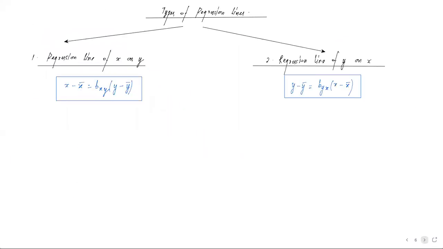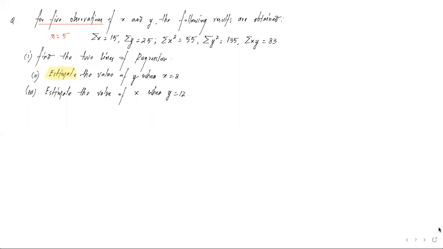This is what we see in this question: we need to estimate the value of y when x is equal to 8, and once again, estimate the value of x when y is equal to 12. The second and third questions are not important to discuss right now. First of all, our focus should be on finding the 2 lines of regression.